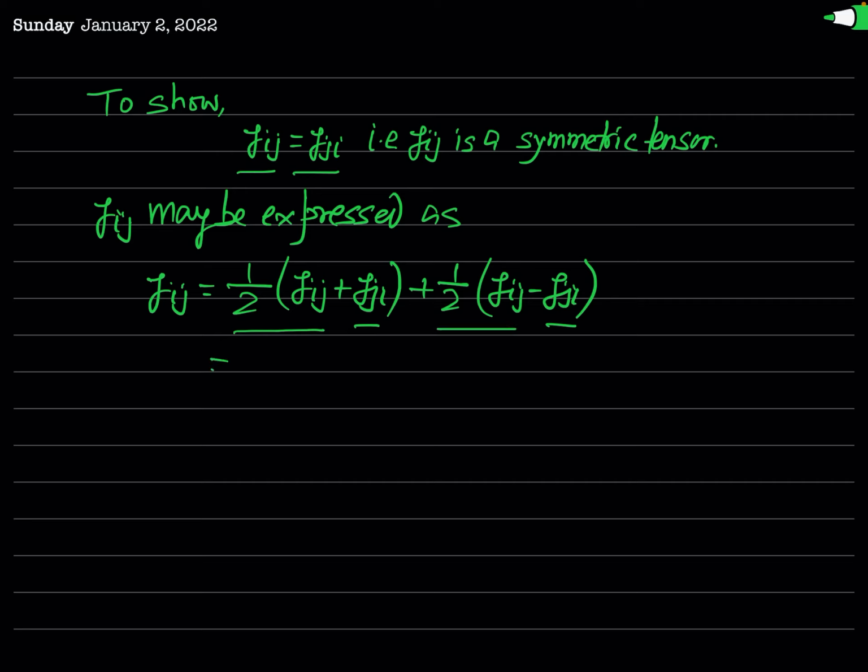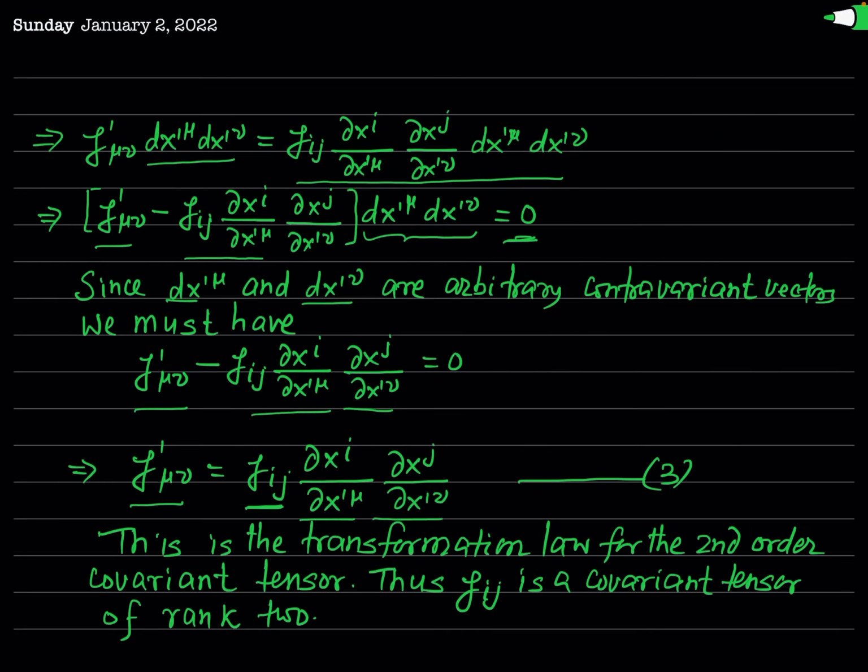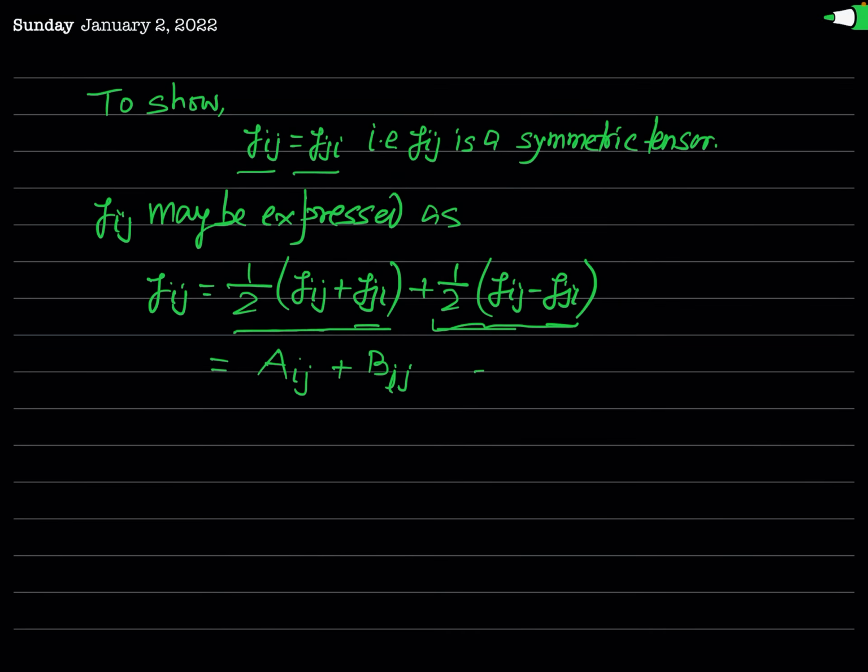And now let us consider that this half of gij plus gji is equal to Aij. We consider it. And we also consider that this half of gij minus gji is equal to Bij. And let us say this is your equation 4.